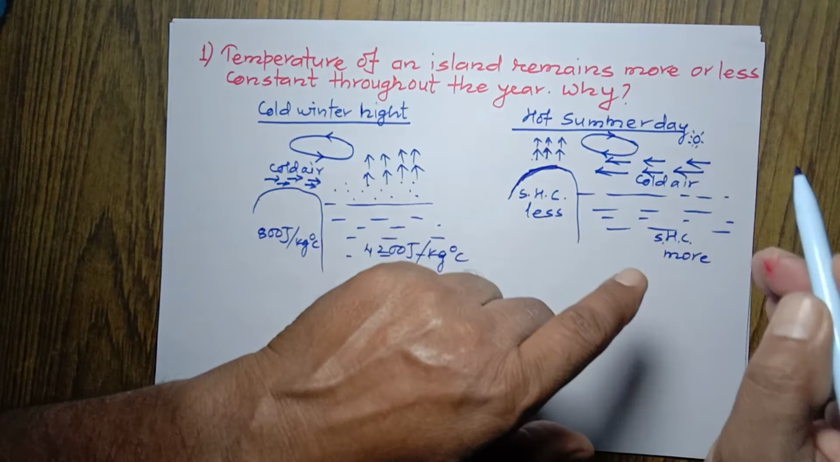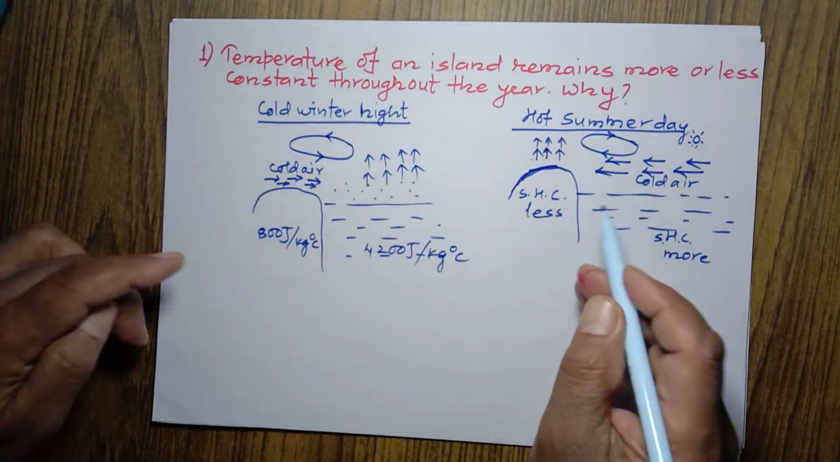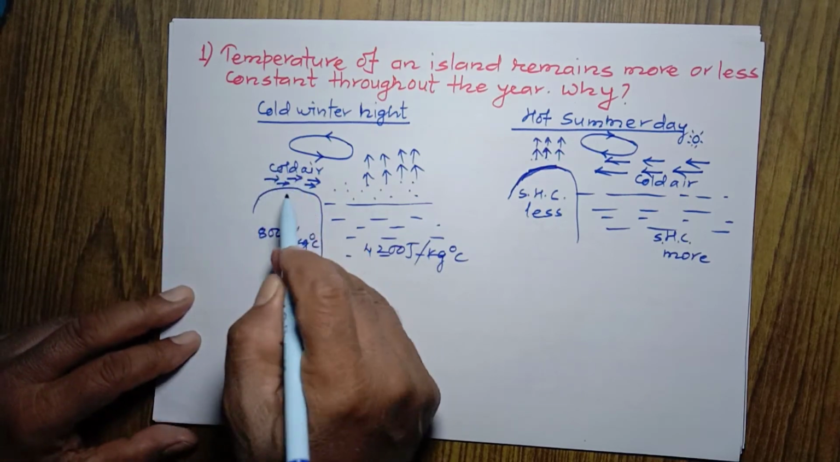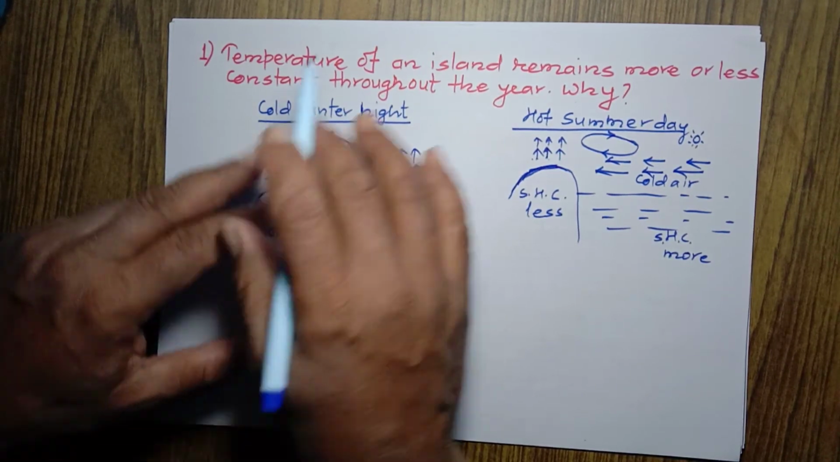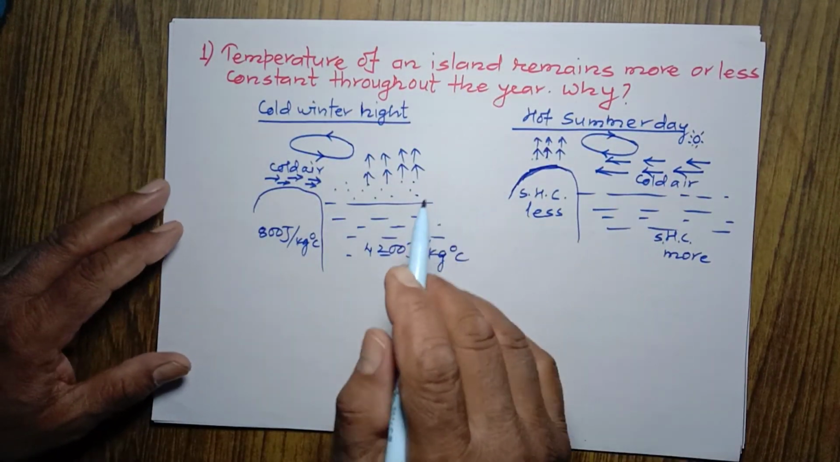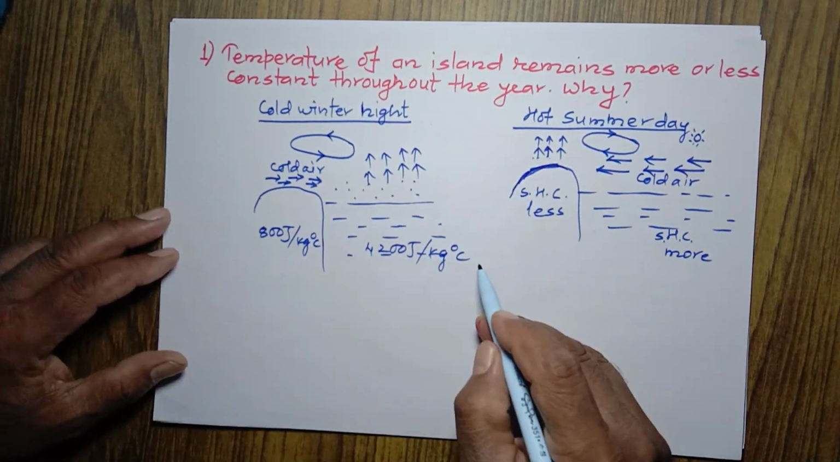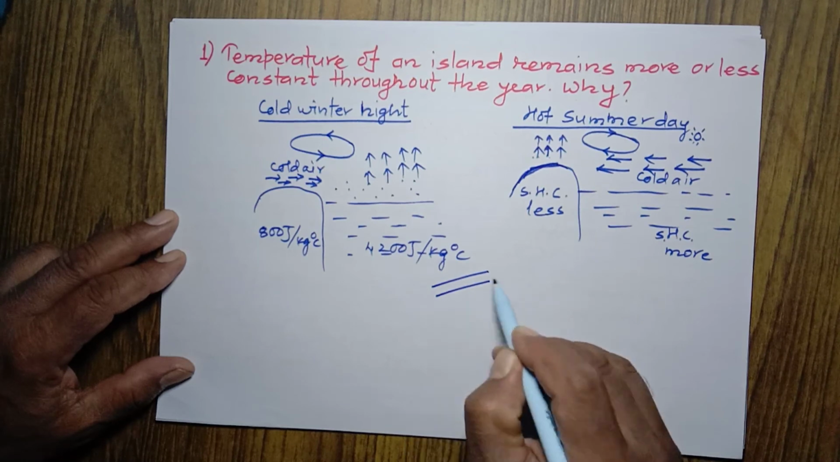And the hot summer day also doesn't remain so hot because of the sea breeze, and the cold winter night because of the land breeze. That's why throughout the year the temperature of an island remains more or less constant. And this is our answer. We can write this shortly.